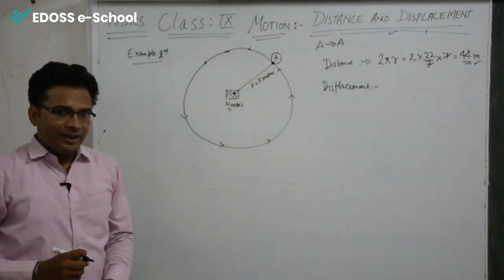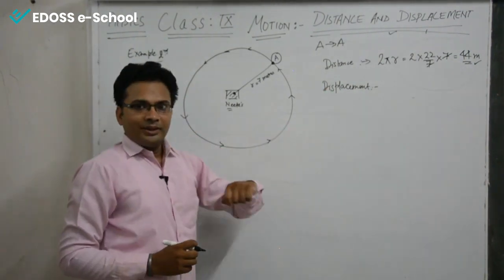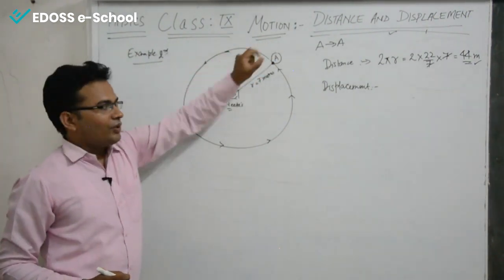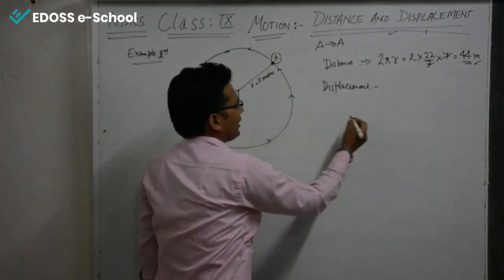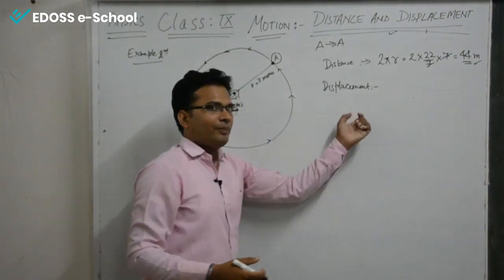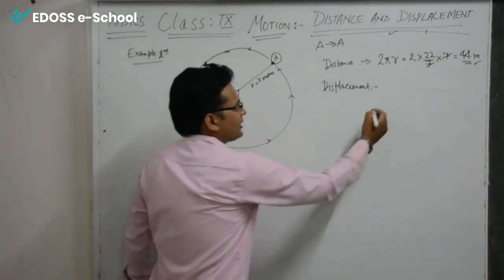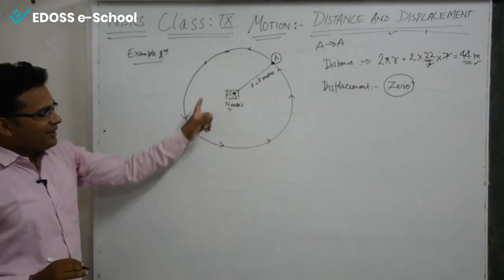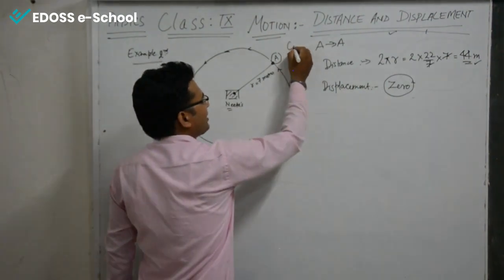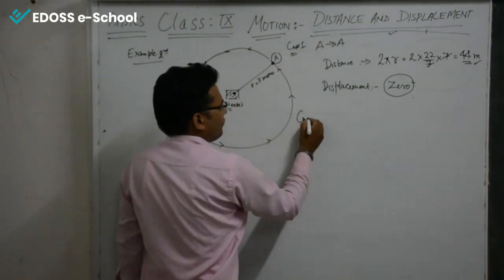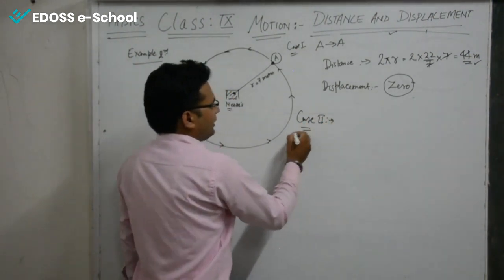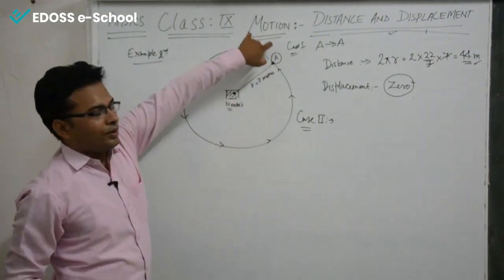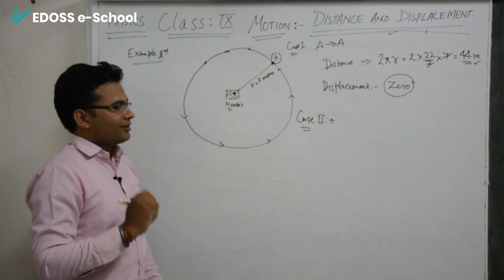Now the displacement, as I told you earlier, is the difference between the original position and the final position. So what is the displacement in this case? The initial position was A, and the final position again A. So the displacement in this case is 0. This is case number 1. Now for case number 2, let us say she wants to fence this boundary twice, meaning 2 times.